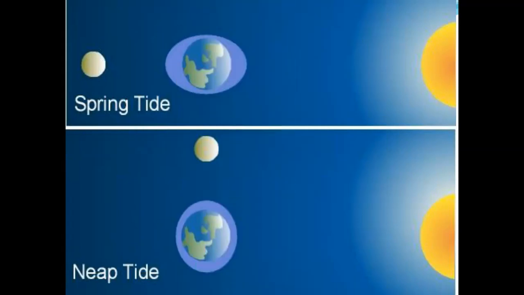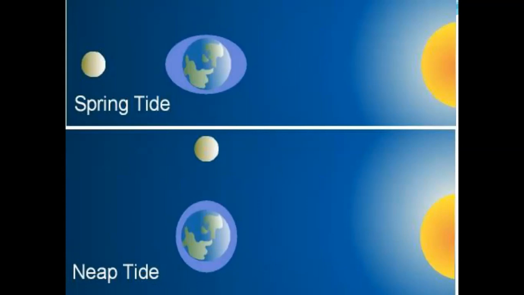When the sun, moon and earth are on the same line, that is known as the full moon. That is, there are full moon and new moon days. On full moon days, the earth is between the sun and moon. Here you can see the earth is between the sun and moon. In both these cases, the gravitational pull of the sun, in addition to the gravitational pull of the moon on Earth, causes the ocean to bulge a bit more than usual.